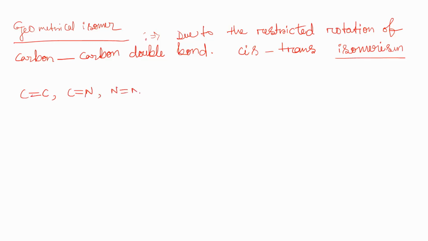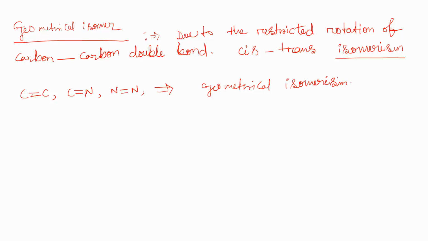Compounds containing cyclic structures also have restricted rotation due to steric hindrance, and these can also show geometrical isomerism. If rotation is restricted due to steric crowding, it can also show geometrical isomerism.